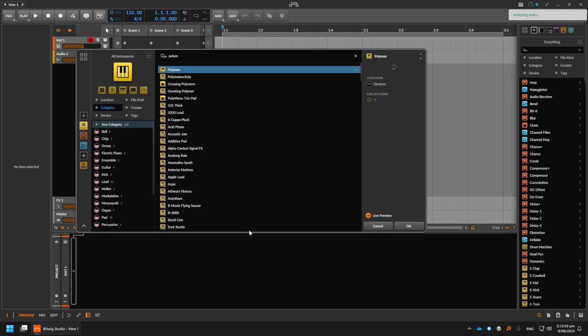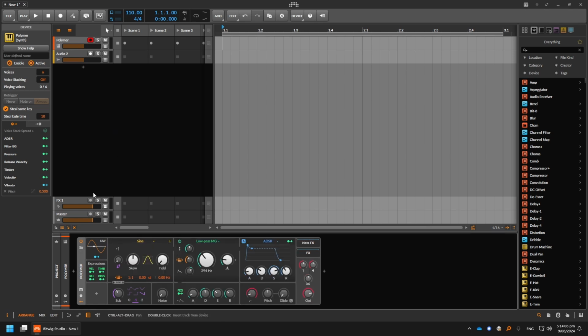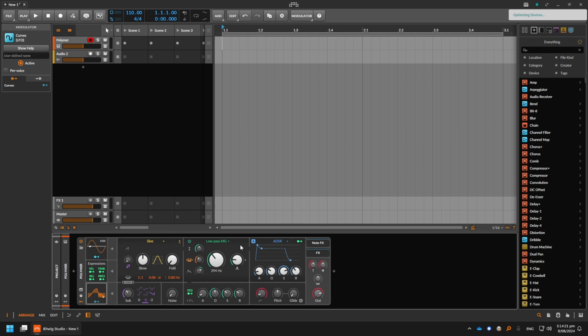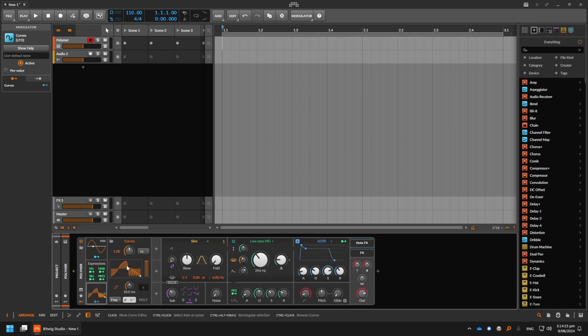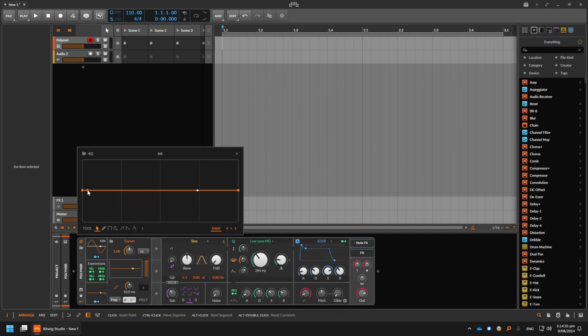I brought in Polymer Synth and set it to use a sine wave. Next I turned off key tracking as I don't need this for my sound effect. I brought in a curve and I tried to recreate something like the pop with the curve representing the pitch.